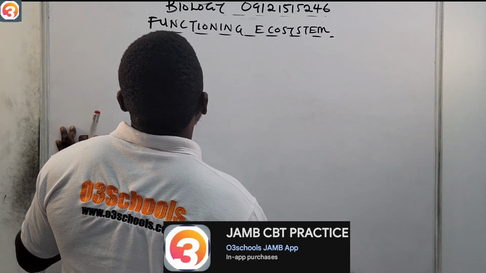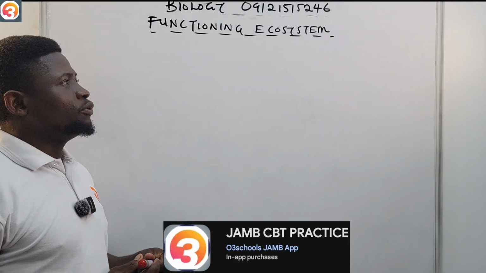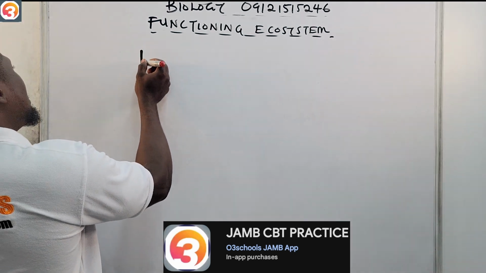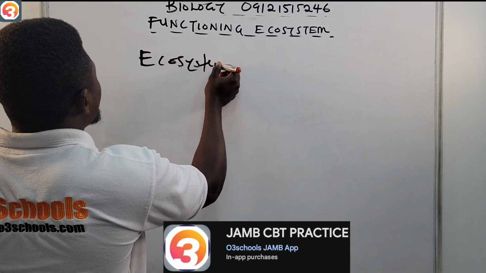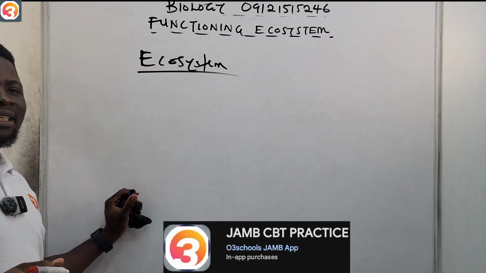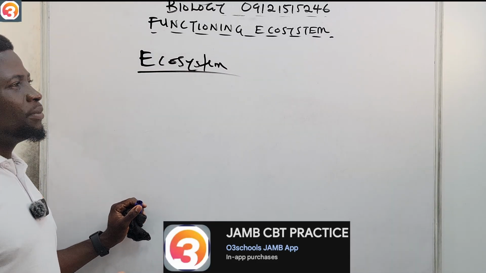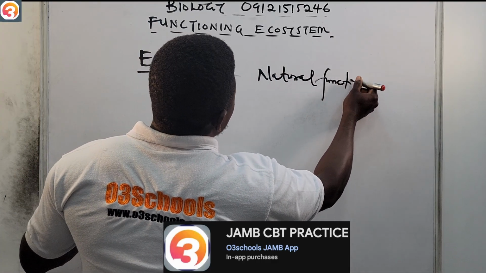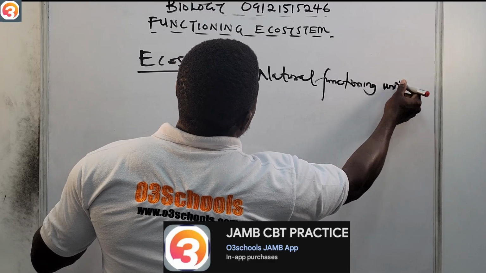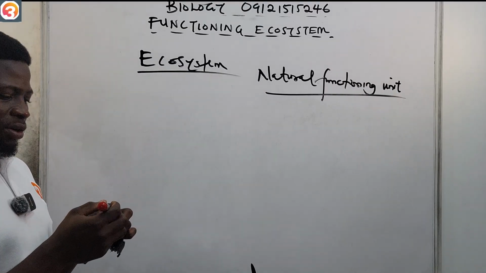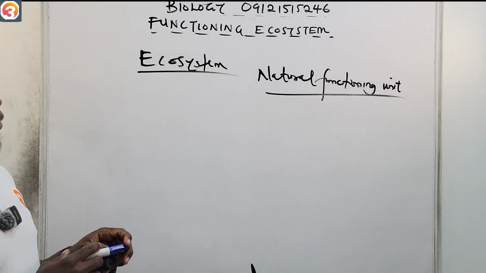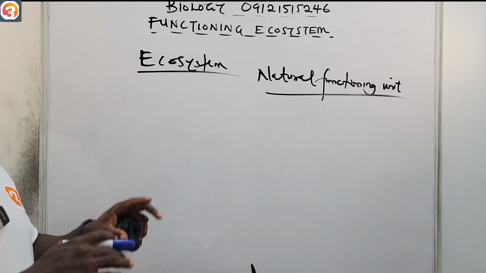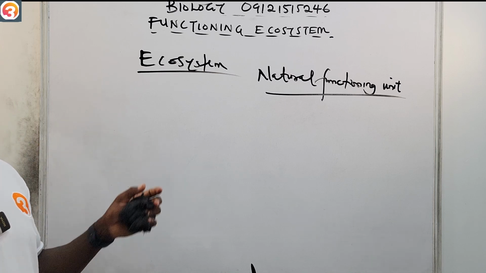So we're looking at the functioning ecosystem. It is very important to note that an ecosystem is a natural functioning unit in nature. Anywhere you go, you see an ecosystem. It is a natural functioning unit in nature, and it is made up of what?